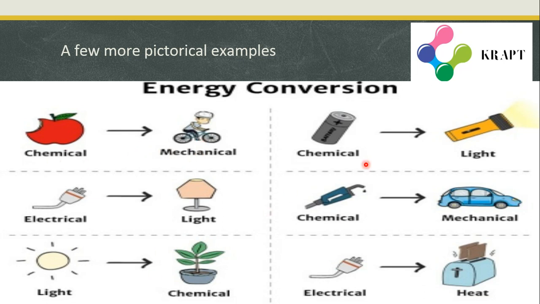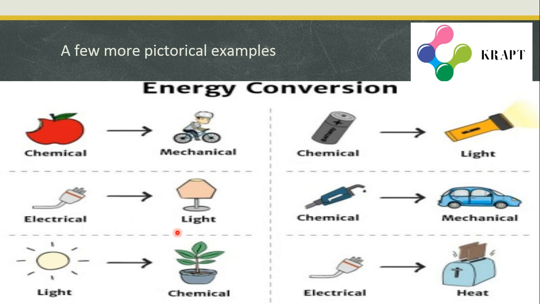Now next is a battery, which when put in a torch produces light. This battery has chemical energy. When it's put in a torch, the electric circuits help it to produce light in the bulb and hence a torch is lit.